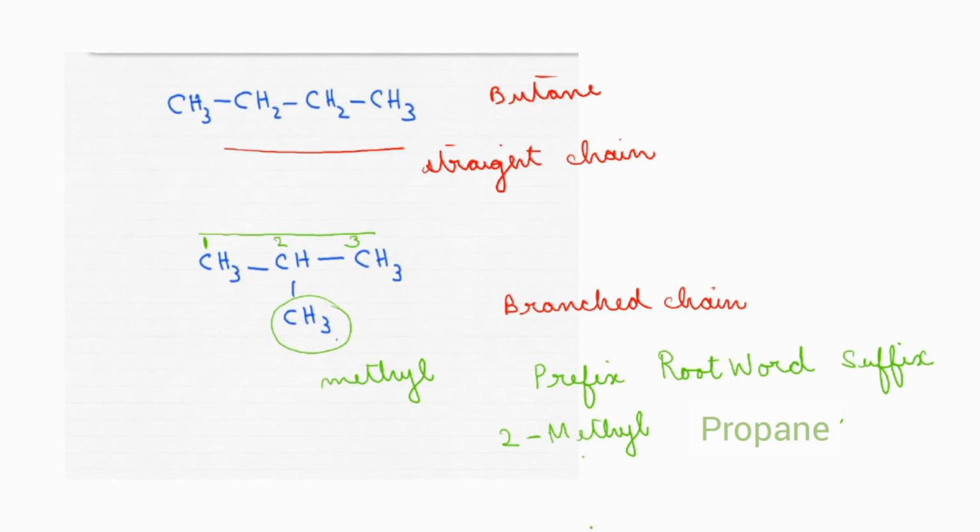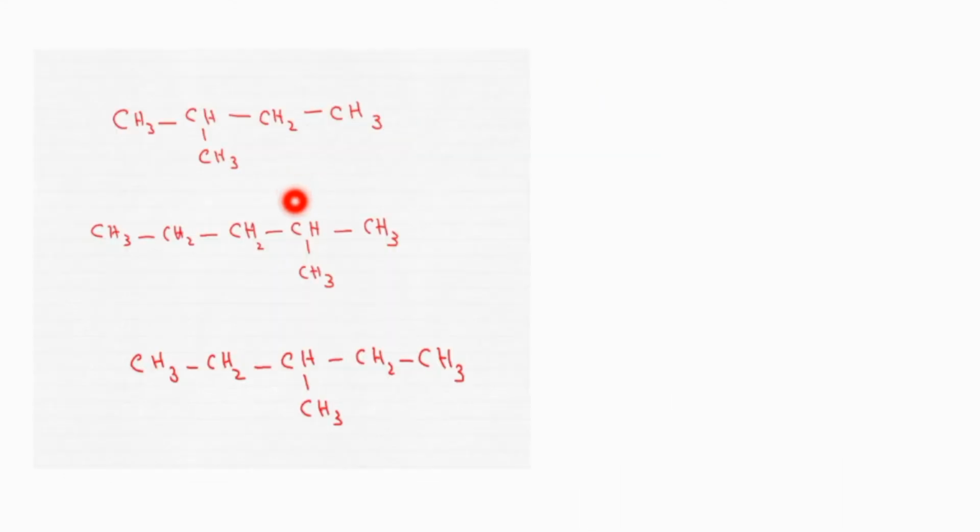Yeah, because there is no substituent, only a straight chain is present. Clear? No. We are going to do a number of examples so that the idea will become clear. All these are branch hydrocarbons. Okay, so let's try the first one.